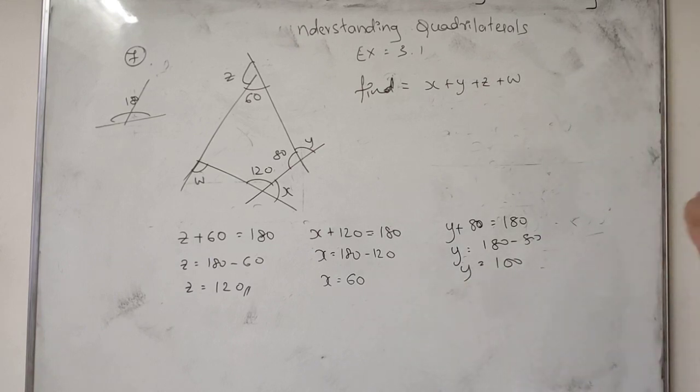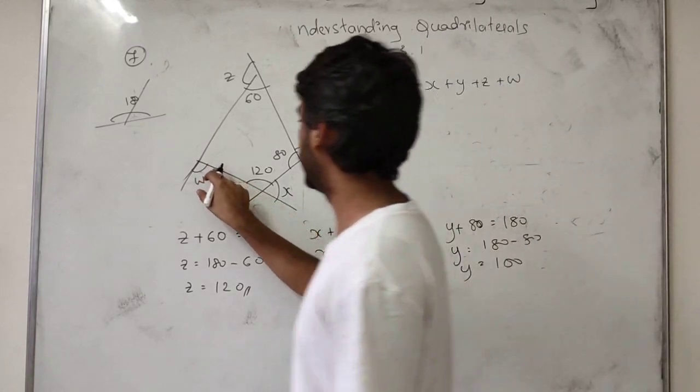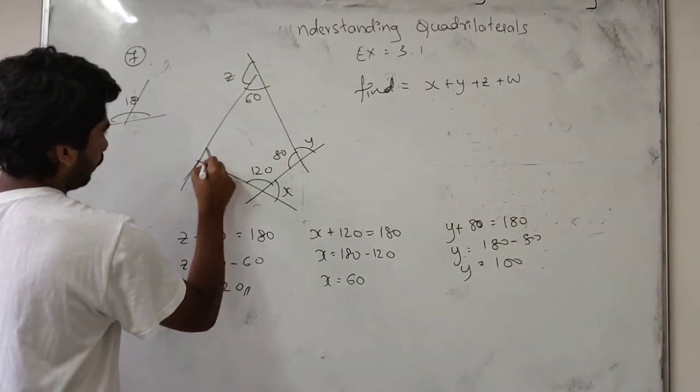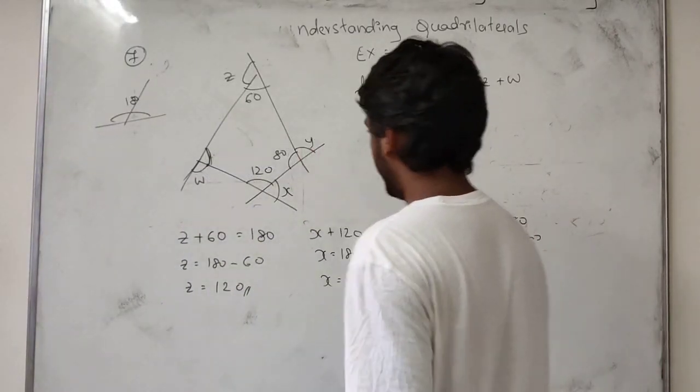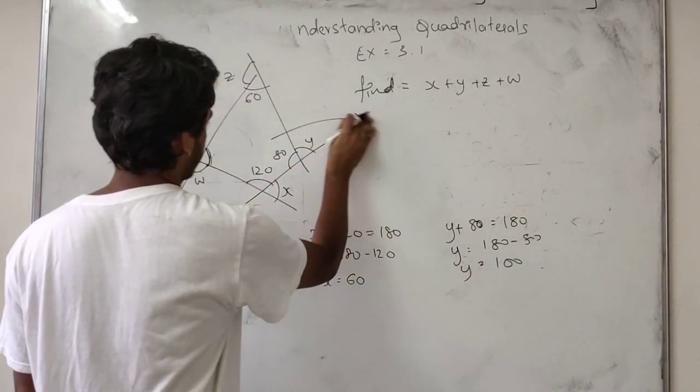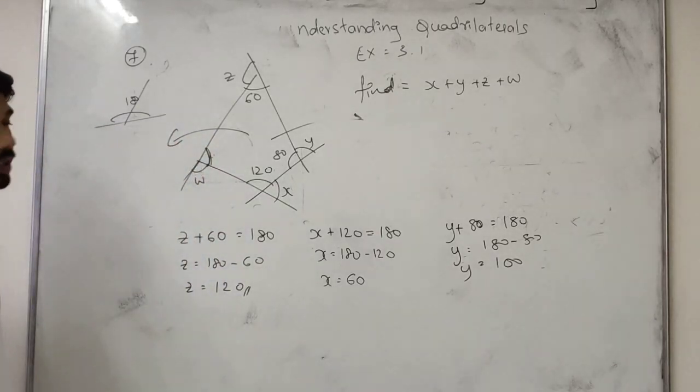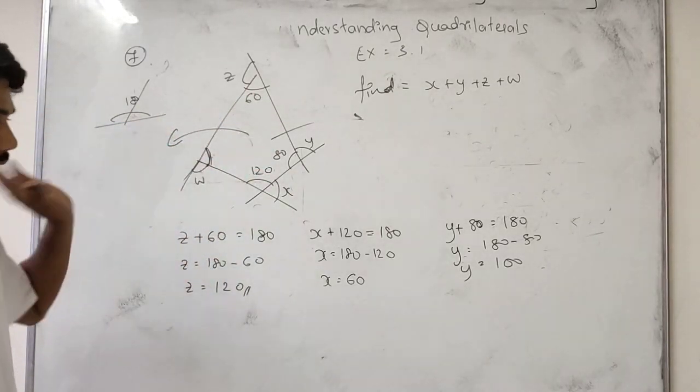Okay, students. Now w. We have to find this one. First we have to find this angle. For finding it, we take this as a quadrilateral. In a quadrilateral, all the angles add up to 360.